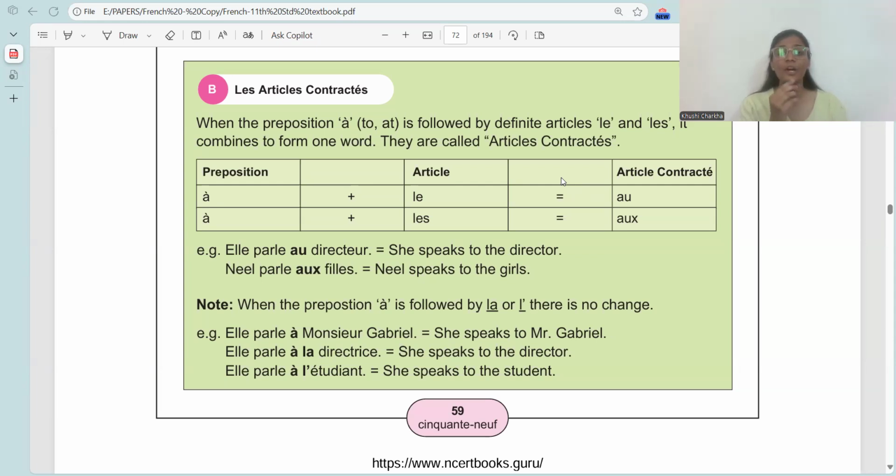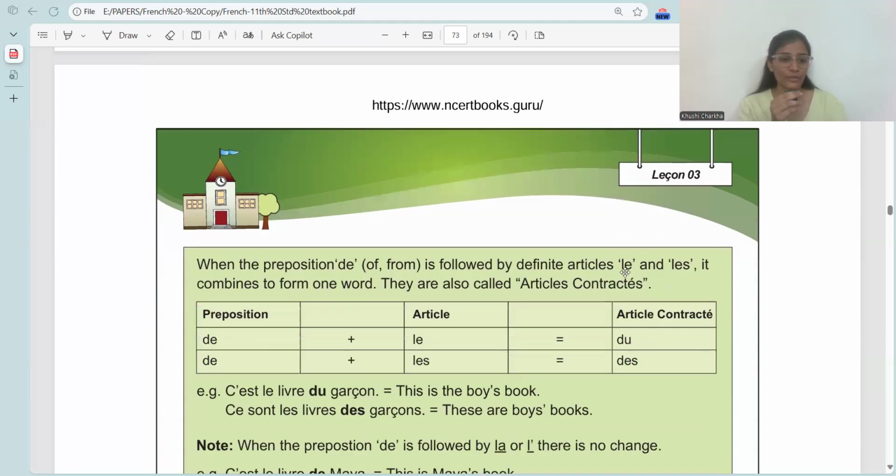Now, what do you mean by contracted articles? When the preposition à, in French, there is a preposition called à, we all are aware about it, we have studied this in the first lesson. À means to or at. When it is followed by the definite article, le, la, les, anything, it combines to form one word. These are called articles contractés. I am giving you one example.